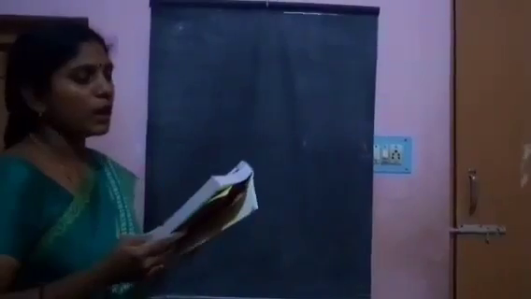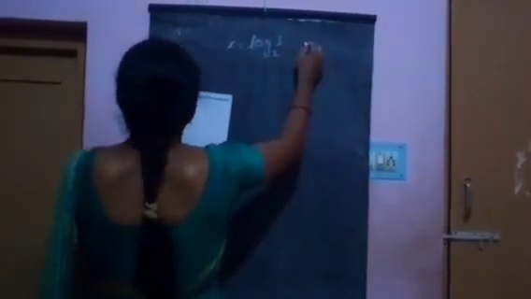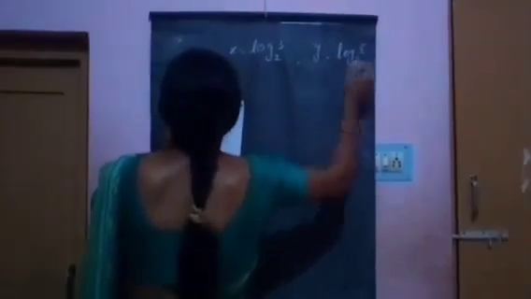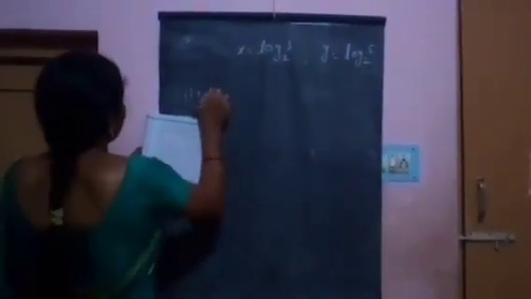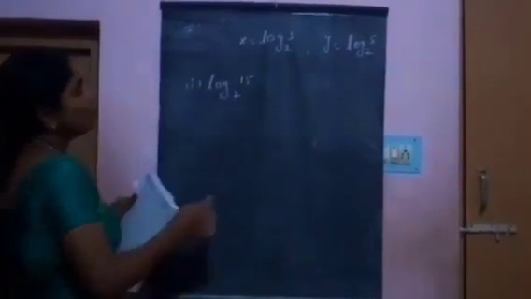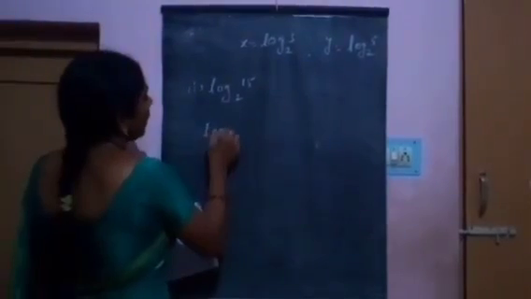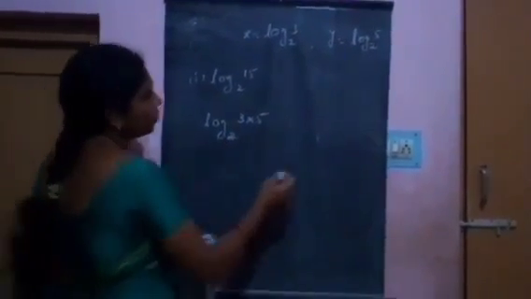Evaluate each of the following in terms of x and y. It is given x equals log 3 base 2 and y equals log 5 base 2. In this, log 15 base 2. Log 15 means log of 3 times 5 base 2.